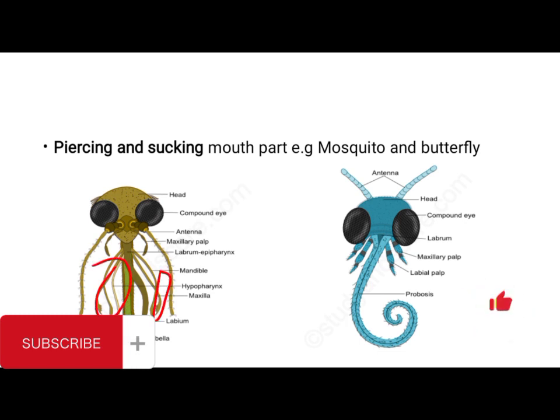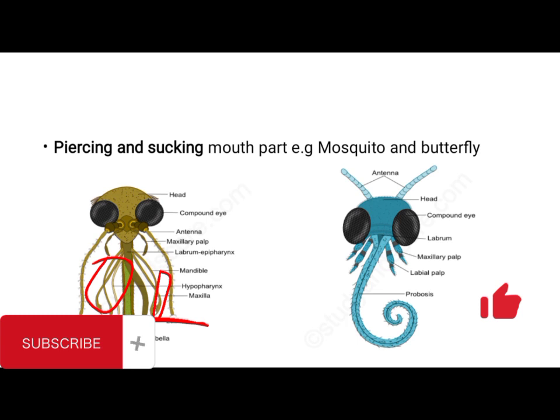Okay, on both side of the proboscis. Before the proboscis will eventually be able to suck, the stylet will pierce into the skin, and then be able to suck out the liquid or the blood from the organism. So the stylet first will pierce into the skin, and then the proboscis will help to take the blood, and that's how they carry out piercing and sucking.